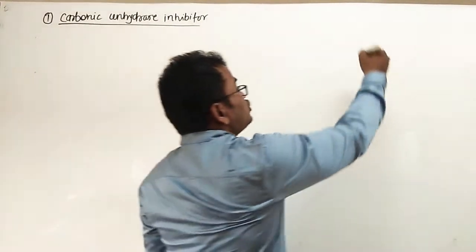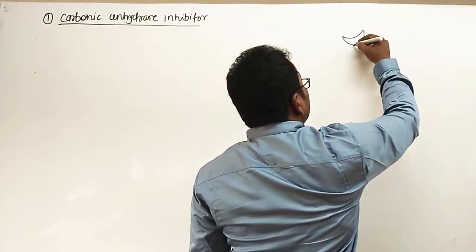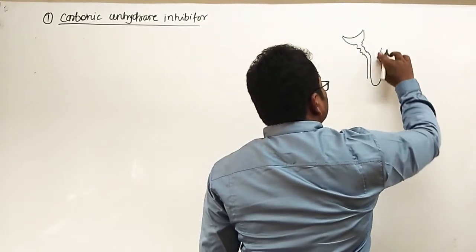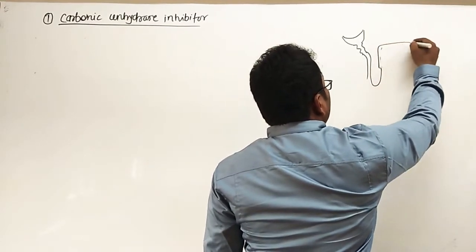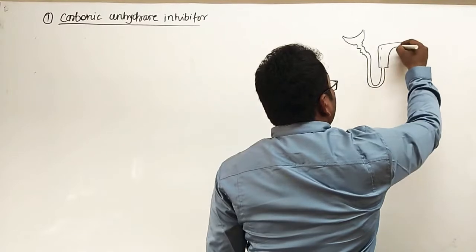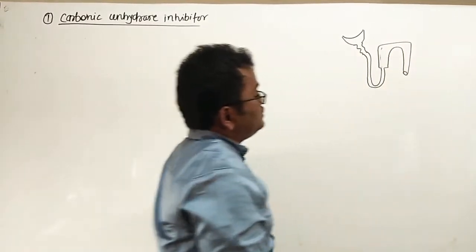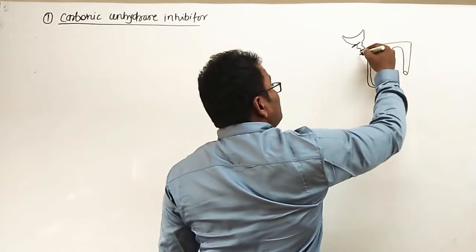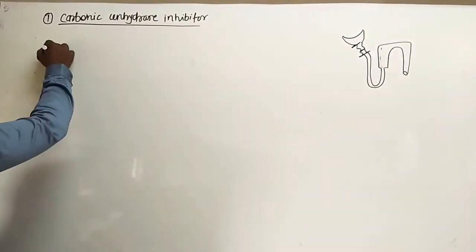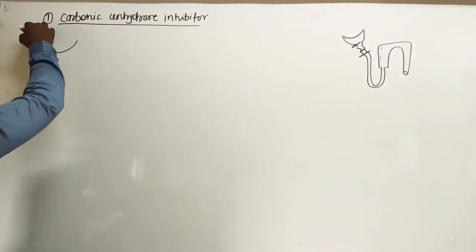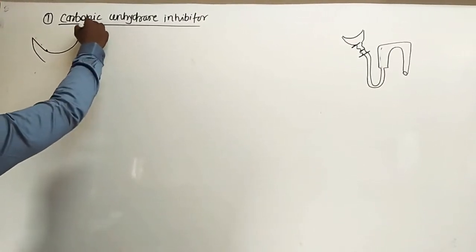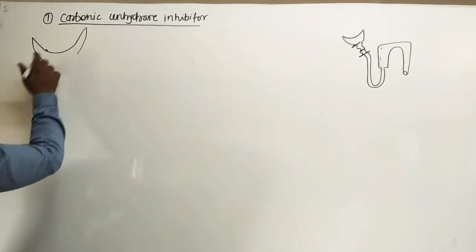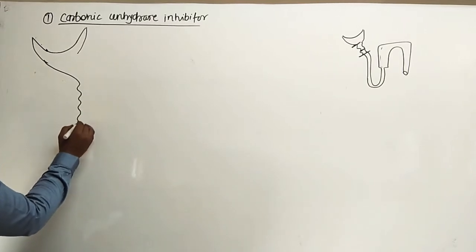So first, this is the structure of the normal nephron. This is the Bowman's capsule, this is the proximal convoluted tubule, this is the loop of Henle. These points we have learned before in these lectures. So first one is the PCT. This diagram we magnify here. This is the loop of Henle. This is the Bowman's capsule. From this Bowman's capsule, this first part is the proximal tubule, and this part is the loop of Henle.